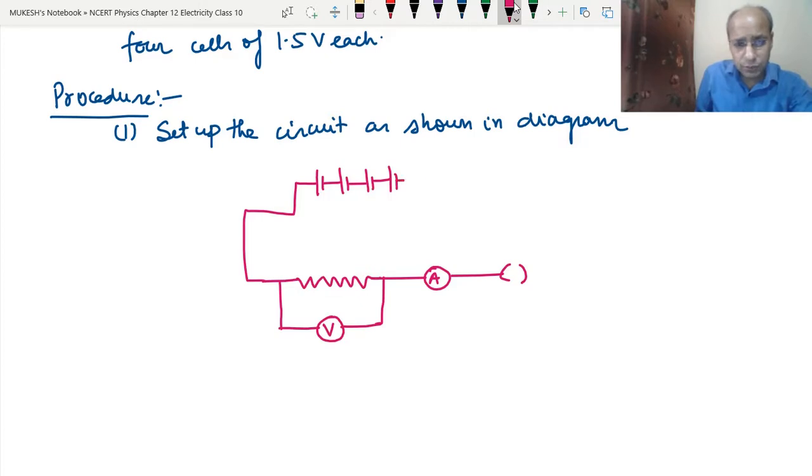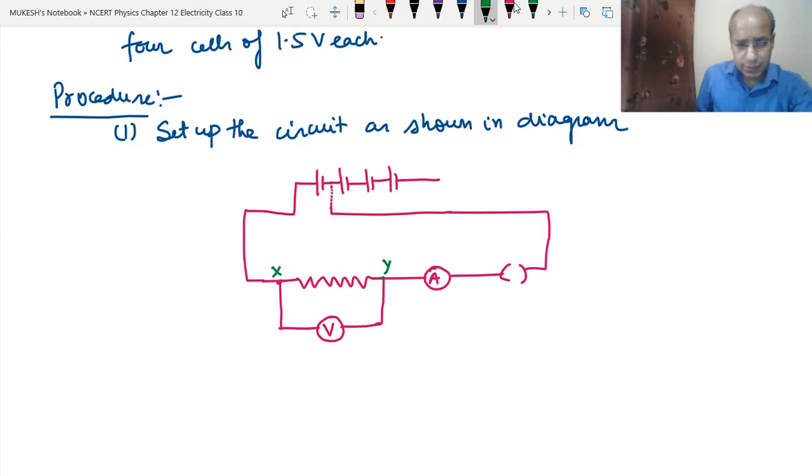Okay, so basically we are doing this first. This is given, means this we will do with one cell, then we will do it with two cells. Okay, so this is the setup that we have done. So this is the X and Y.